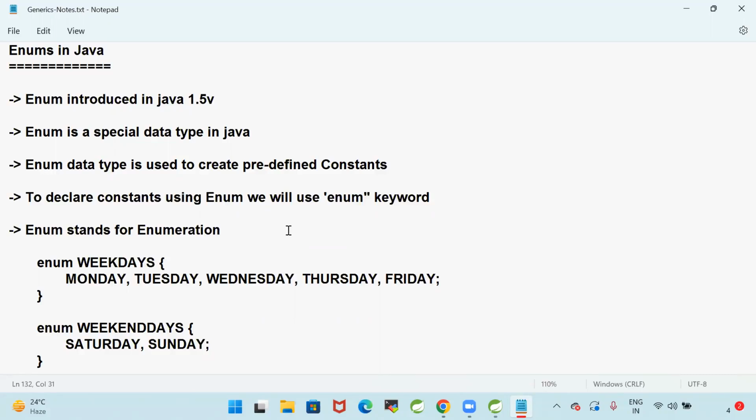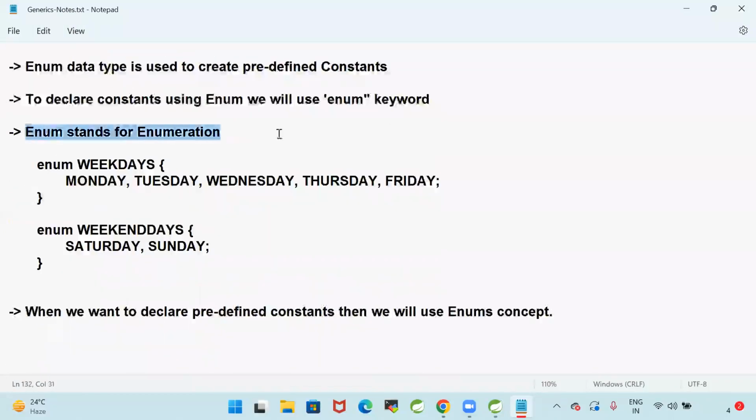Enum is a special data type in Java, used to create predefined constants. To declare constants using enum, we will use the enum keyword. Enum stands for enumeration. In your project, whenever you want to declare some predefined constants, we are going to define them by using enums.